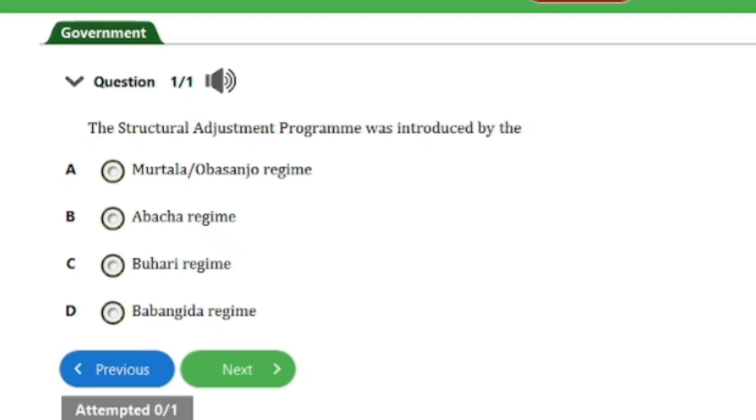It says, the structural adjustment program was introduced by the A. Murtala Obasanjo regime, B. Abacha regime, C. Buhari regime, D. Babangida regime. So guys, the answer to this question is option D, that's Babangida regime. And that's it for this question.